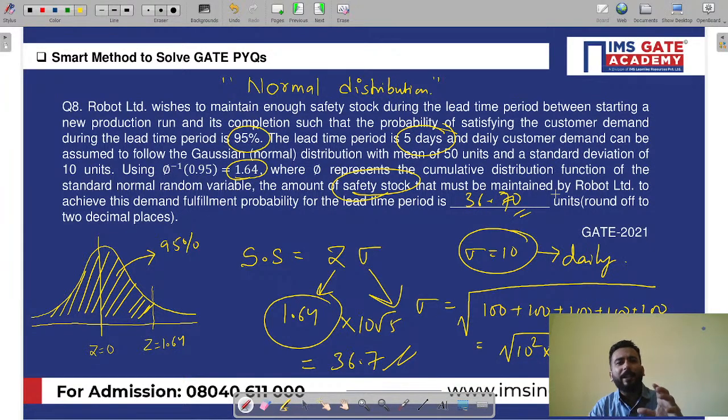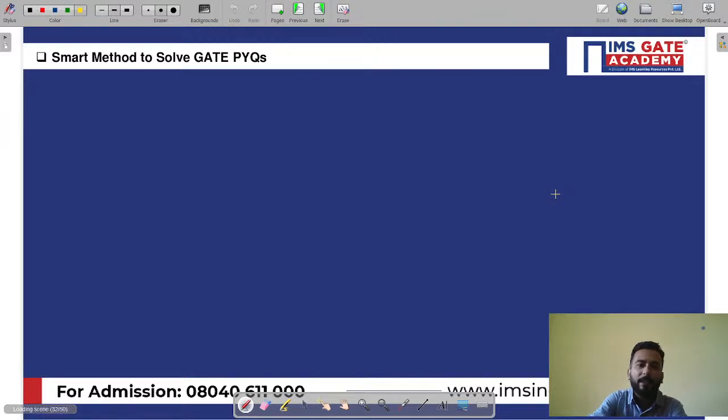Now my dear friends, see, it looked like a very difficult question. But if you are comfortable with the normal distribution curve, and with the concepts of the probabilistic model, you will be able to do this question in 2 minutes. That is why it is always advisable to cover your industrial engineering portion, because there are some 5-6 easier marks as compared to some of your core subjects, right? So my dear friends, are you getting the concepts? Are you able to understand?